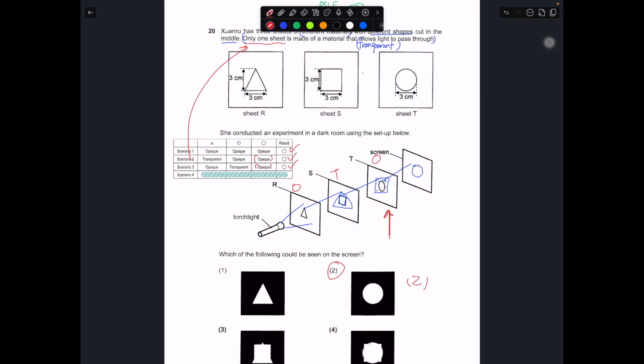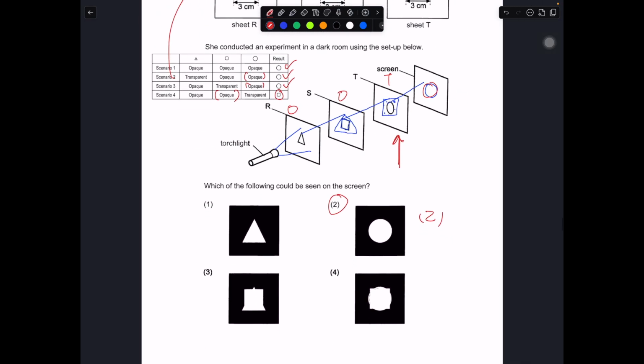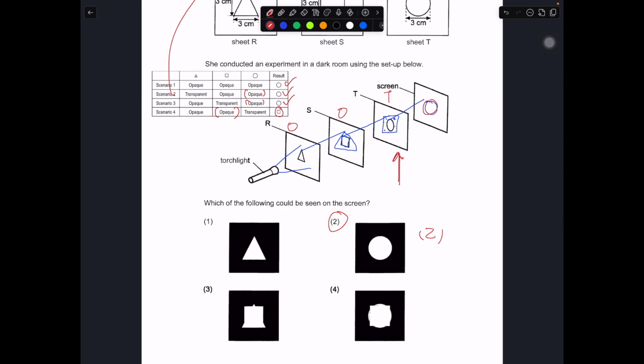Okay, so for this part, let's take a look at number 3. If the circle is transparent, then the square is opaque. Now, the last opaque material is actually the square, because the transparent one we can't see. We ignore the shape cut out. Then you will see a square. But can you see any square in the answer? You don't see any square in the answer. So the square scenario, which is number 4, cannot be the one that is reflected in this question, because we don't see a square in the answer.